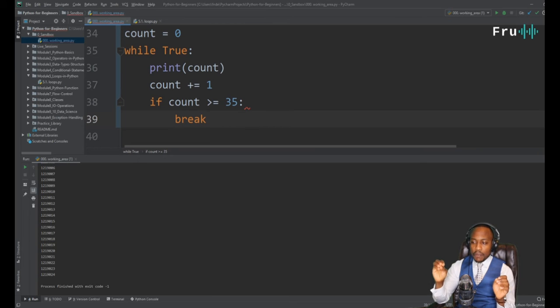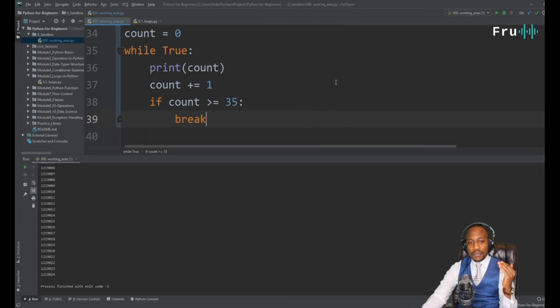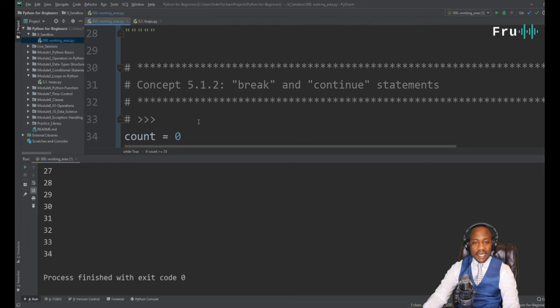If we ever reach the point where count is greater than or equal to 35, just go ahead and break that statement. Now this is as simple as counting from 0 to 34 or 1 to 35. And so there you go. We've introduced the idea of being able to break out of a loop.